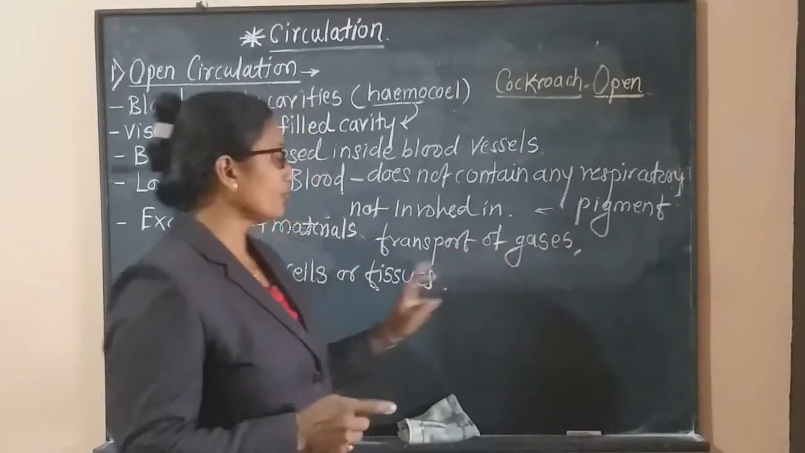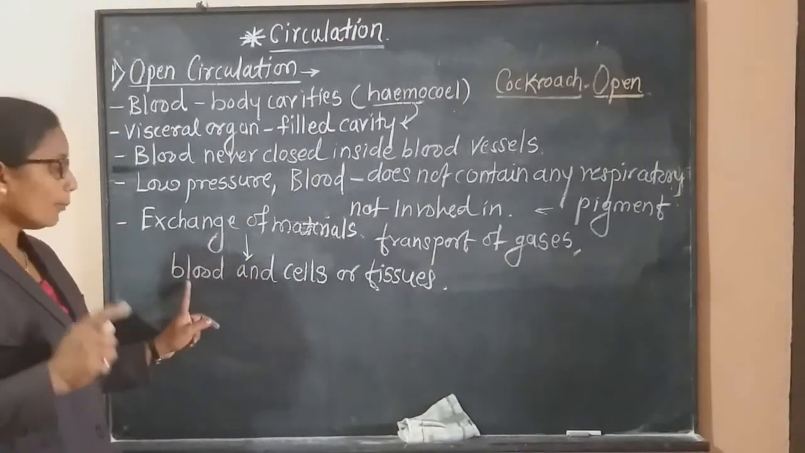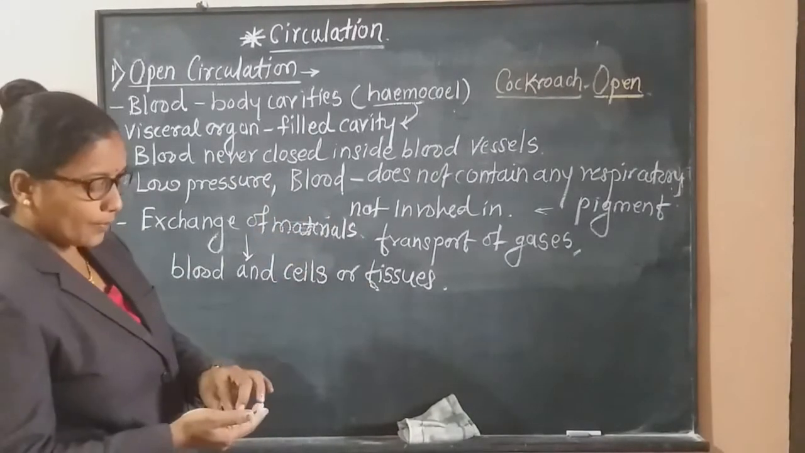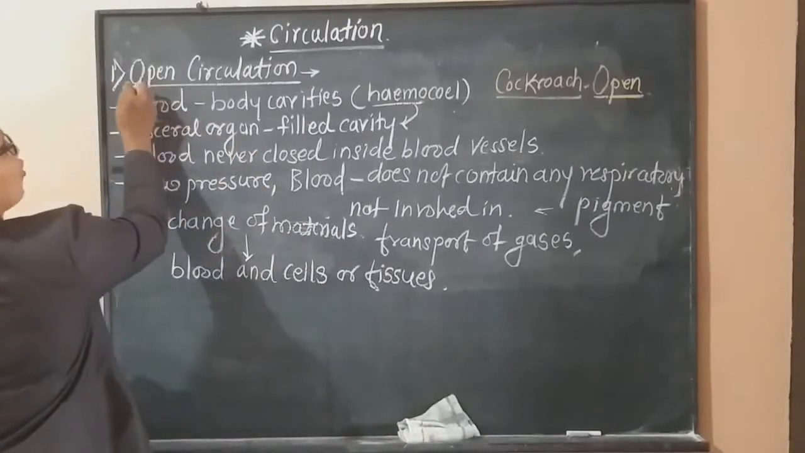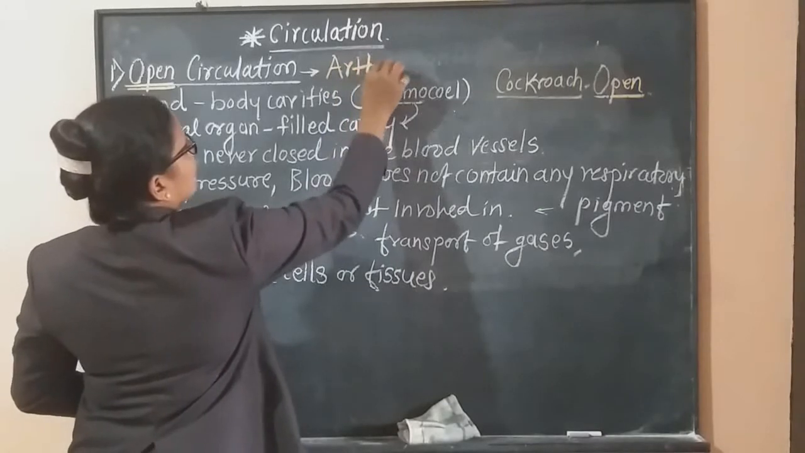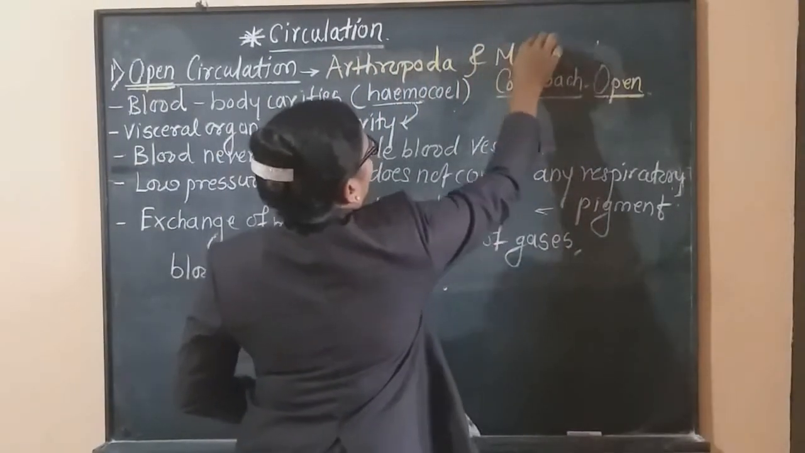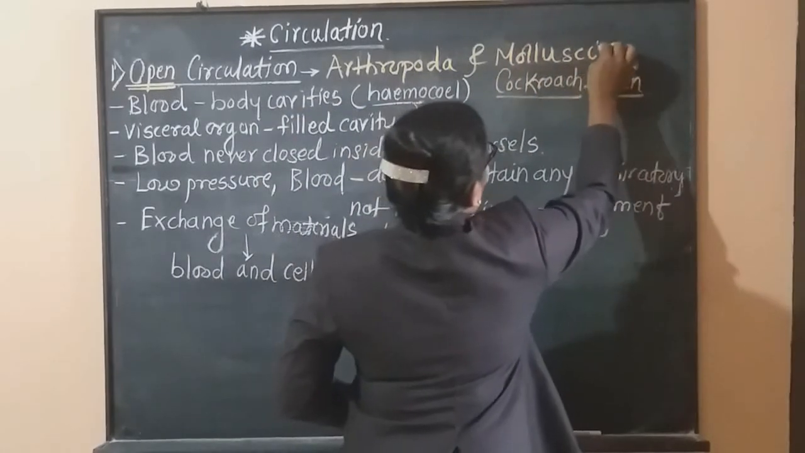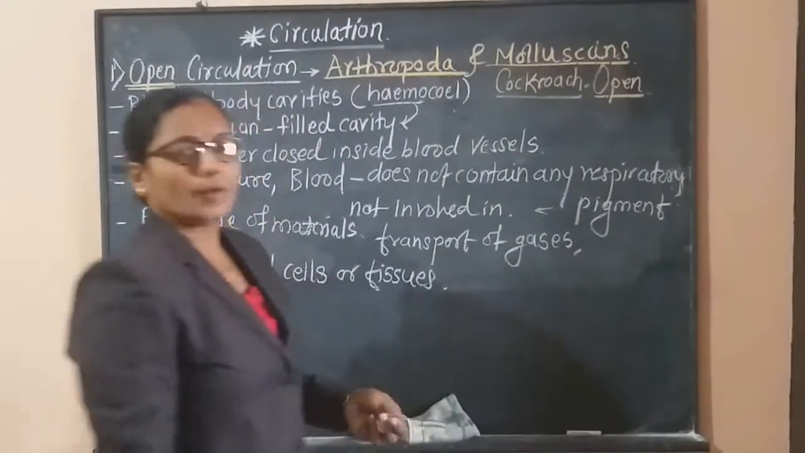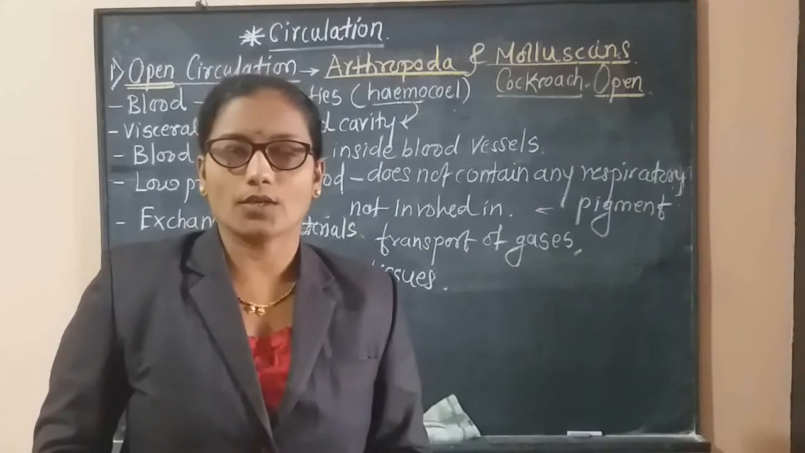But exchange of material takes place directly from blood to the cells or the tissues, and such type of blood circulation, that is open circulation, specially occurs in arthropoda. A well-known example is the cockroach, and the molluscans. In some of the molluscans and arthropoda animals, the type of circulation is called open circulation.